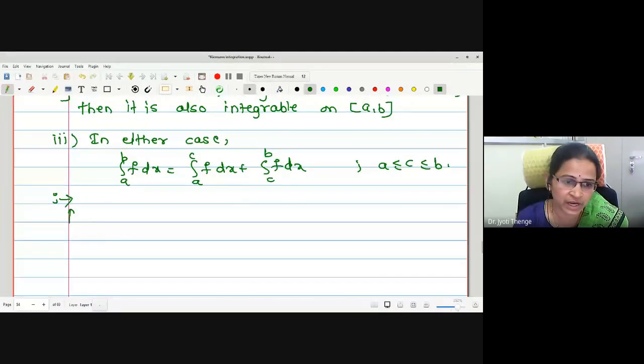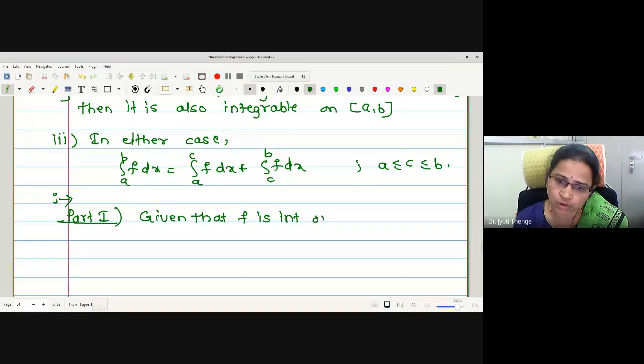Okay, let me write the proof of part 1. Here we will assume that F is integrable, given that F is integrable on the closed interval AB.